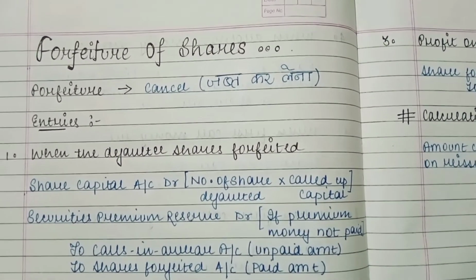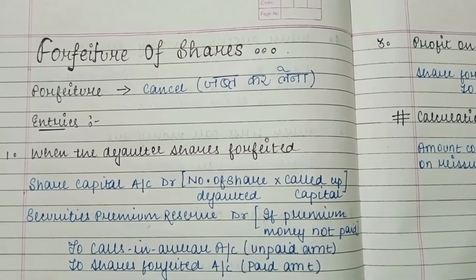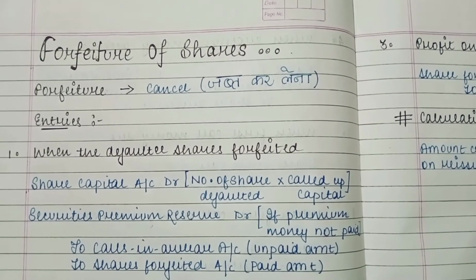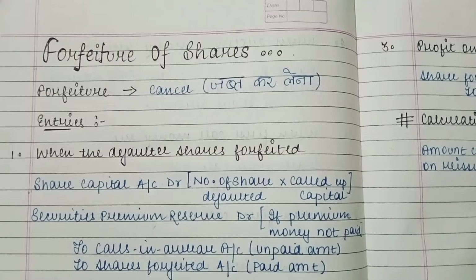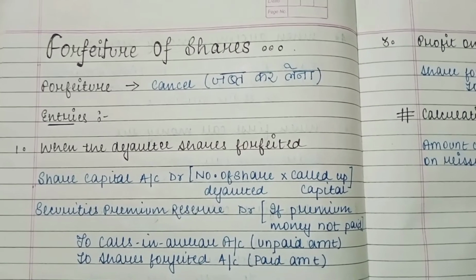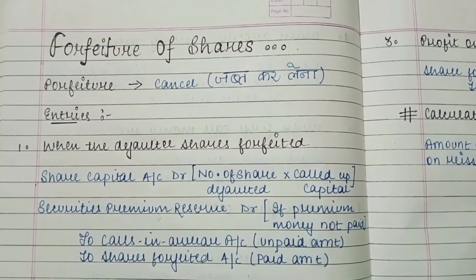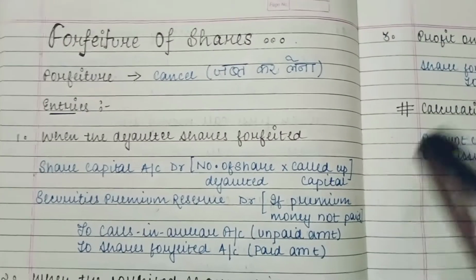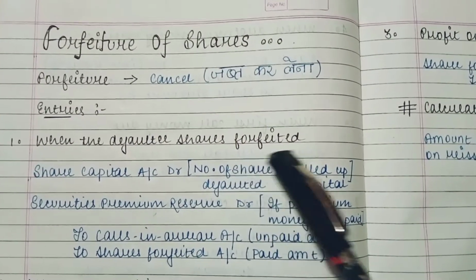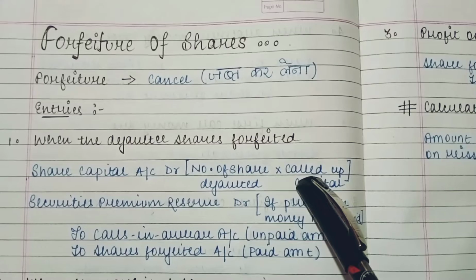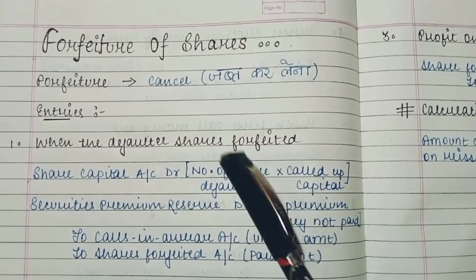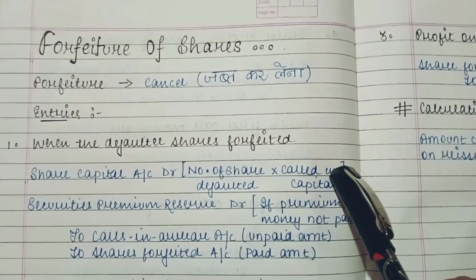For example, if the number of shares in which the individual has failed to pay is 500, and the company till that time has called rupees 5 from the public, the amount will be number of shares defaulted into called up capital, that is 500 into 5.